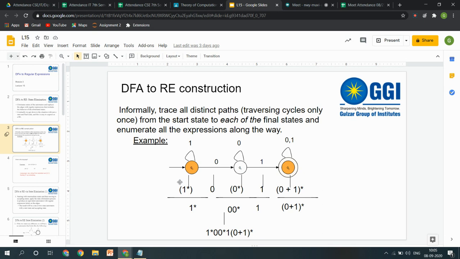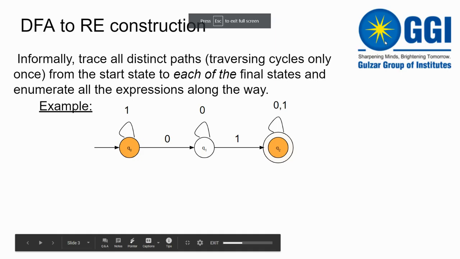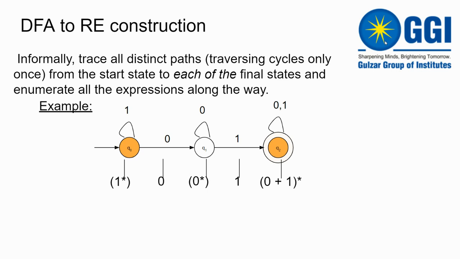So then I have written regular expression for each transition. Then after performing the elimination operation, this is one thing, that I have just written all of the transitions. Then I have performed elimination operation and it says that you have to just remove one of your intermediate states.